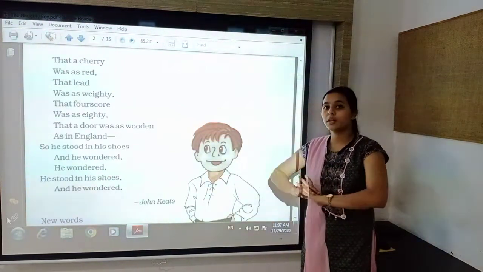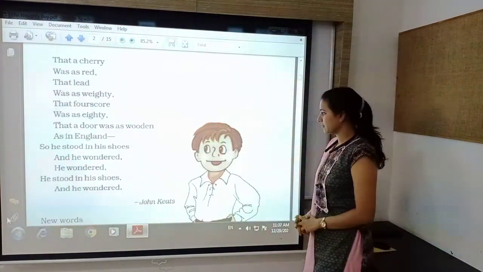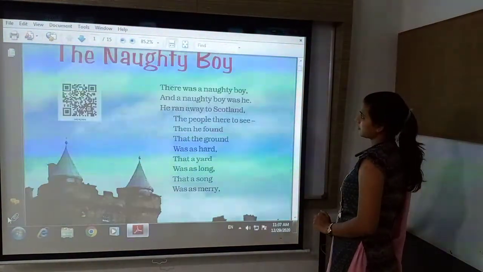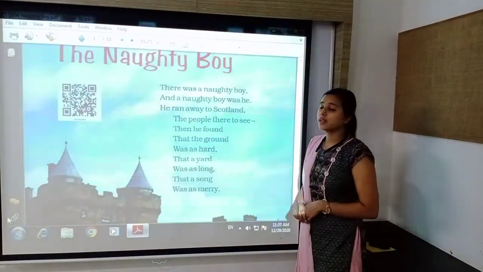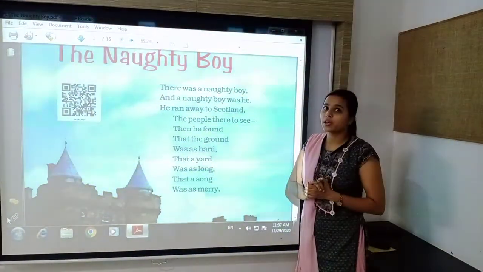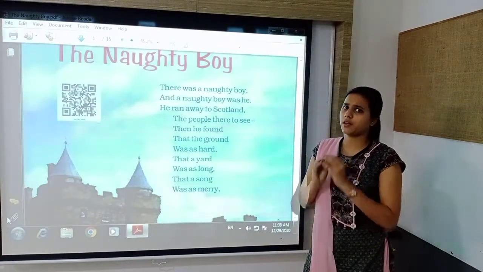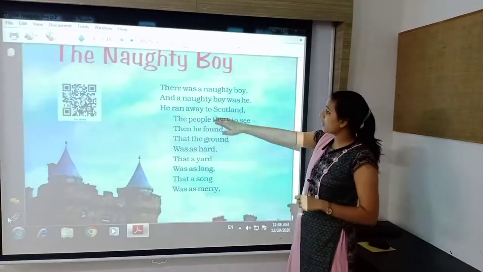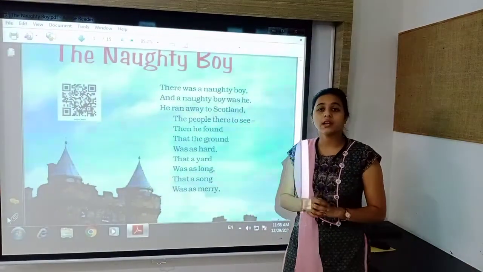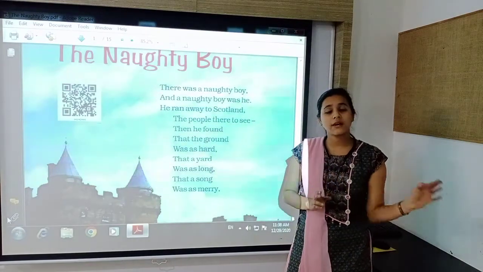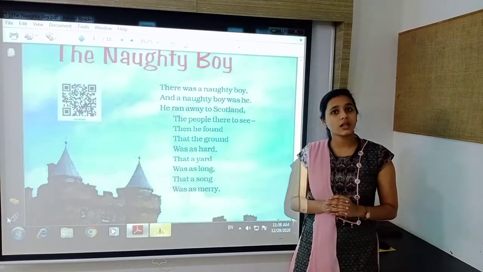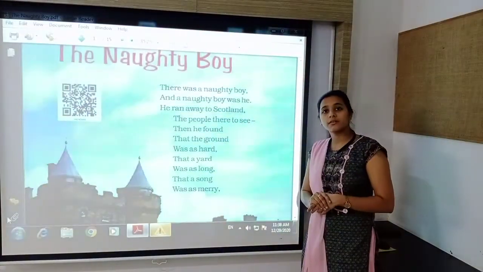Now let us understand what he wants to say by this poem. He says that there was a naughty boy, and he was really very naughty, very mischievous, wicked. How can we say that? Because he ran away to Scotland. He lives in England, but he left his home, and he ran away from there to Scotland. Why? Because he wanted to see people of Scotland.